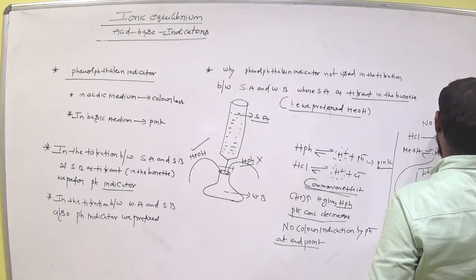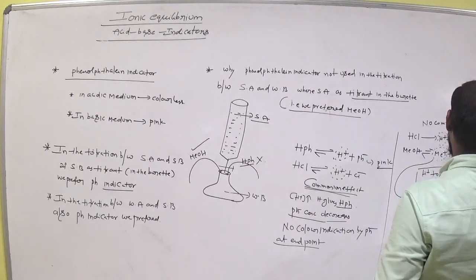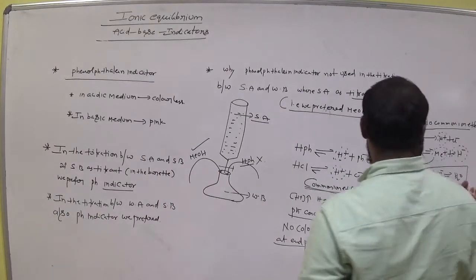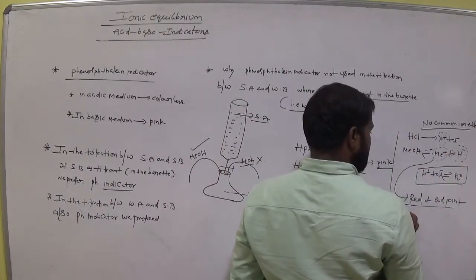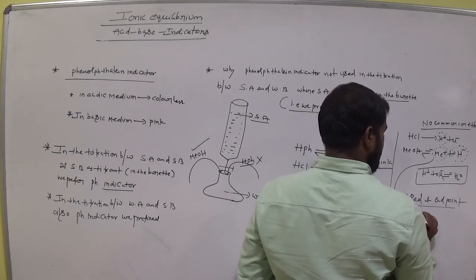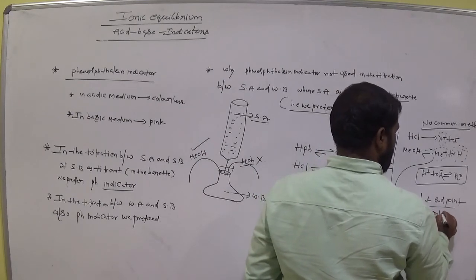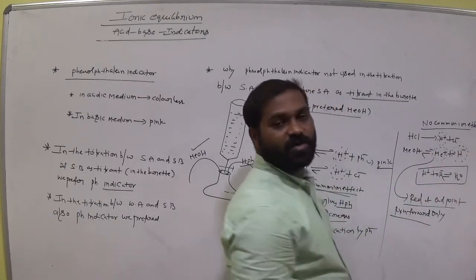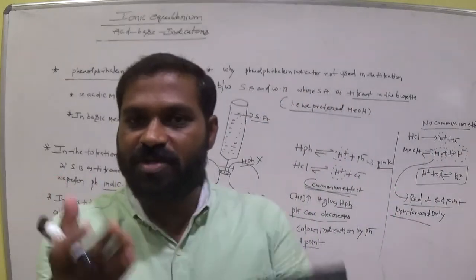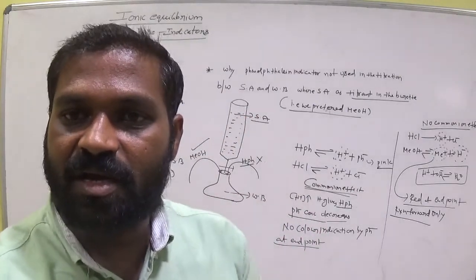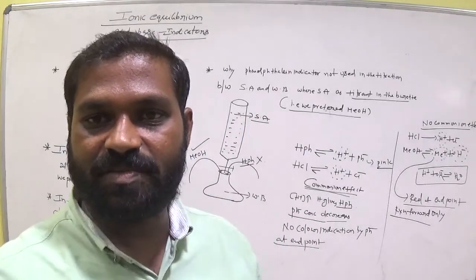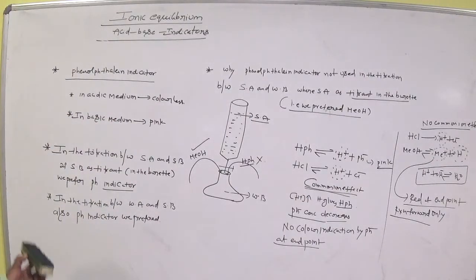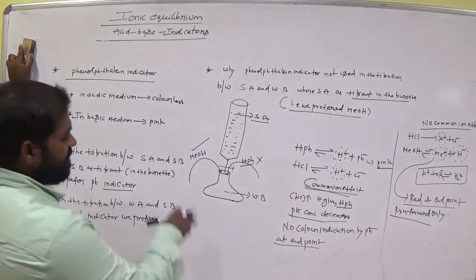No common ion effect. We call it odd ion effect, H plus and OH minus. So the reaction goes forward only. Forward means it gives more Me plus. More Me plus means in the conical flask, due to the Me plus, what is the color at the end point? Red color. Already we discussed that. Okay, clear? So that is the better thing.